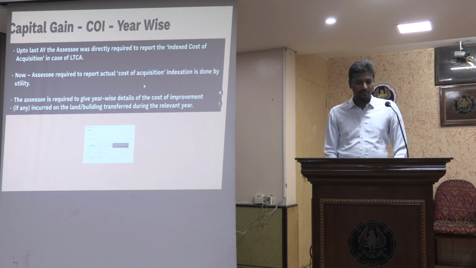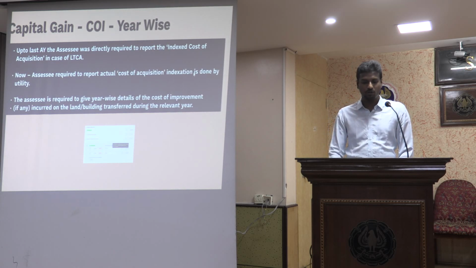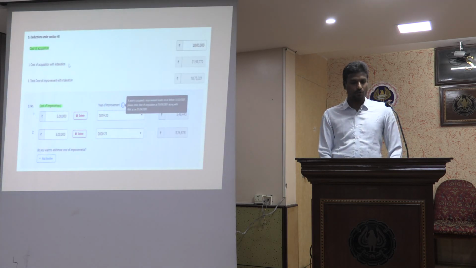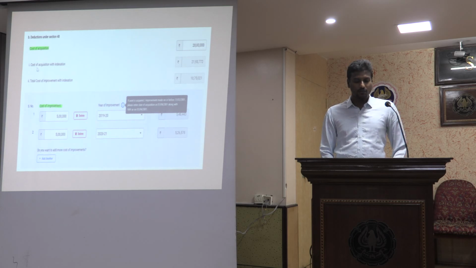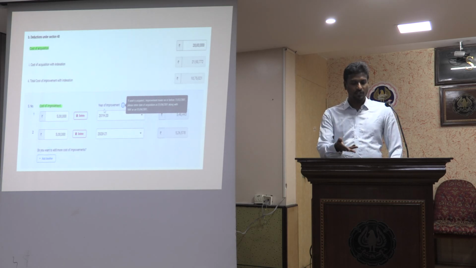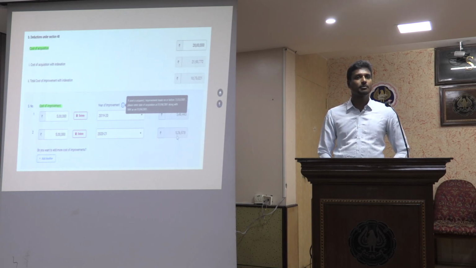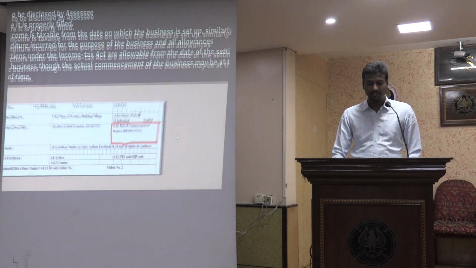We have discussed this, that the assessee is required to report year on year. So this is one more extract: cost of acquisition with indexation, total cost of improvement with indexation. So we'll have to give only these two dates, 5 lakh in 1920 and 5 lakh in 2021. The indexed cost of improvement will automatically get calculated by the system.